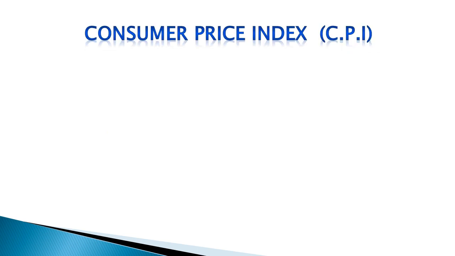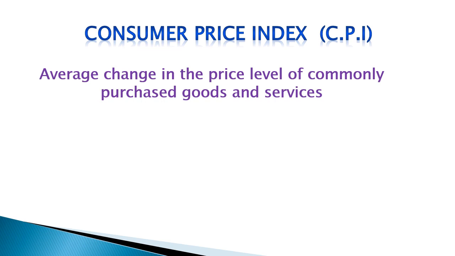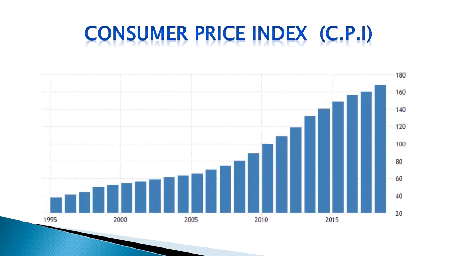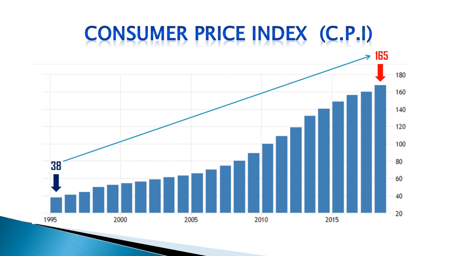Let us understand how inflation reduces one's wealth. For that, you should know what is Consumer Price Index or C.P.I. C.P.I. gives the average change in the price level of commonly purchased goods and services. C.P.I. of India for period from 1995 to 2018 is shown here. C.P.I. increased from 38 in 1995 to 165 in 2018. This means that a product that was bought for 38 rupees in 1995 would cost 165 rupees in 2018.